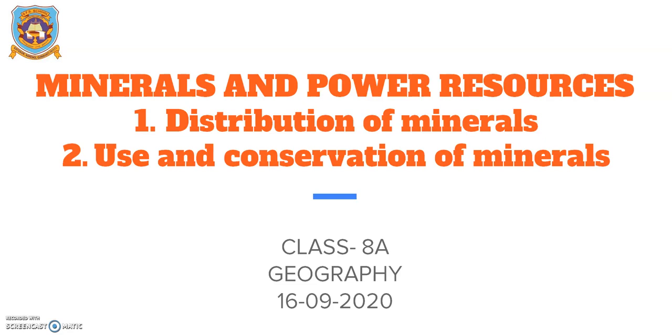Again, students, we also discussed ferrous and non-ferrous metallic minerals, if you remember. So, what are ferrous minerals? Ferrous minerals are those minerals which contain iron, like iron or manganese, chromites, etc. And non-ferrous minerals are those which do not contain iron, but they may contain some other metals, such as gold, silver, copper, lead, etc. So, these are the various types of minerals on the basis of their composition, metallic and non-metallic. And again, metallic minerals are divided into ferrous and non-ferrous minerals.